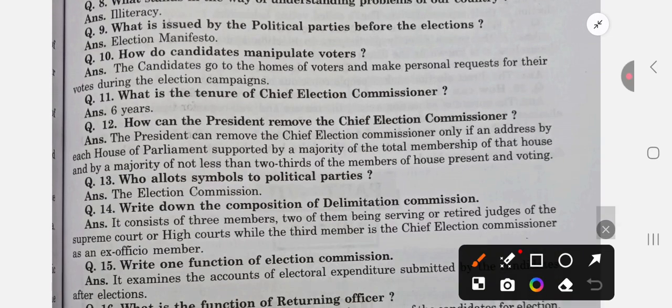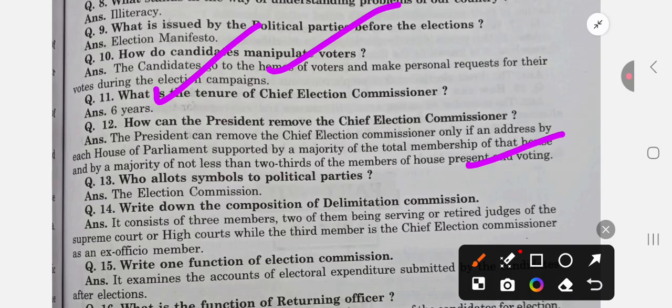How do candidates manipulate voters? Candidates go to the homes of the voters and make personal requests for their votes during the election campaign. What is the tenure of the Chief Election Commissioner? 6 years. How can the President remove the Chief Election Commissioner? The President can remove the Chief Election Commissioner only if an address by each House of the Parliament is supported by a majority of the total membership of that House and by a majority of not less than two-thirds of the members of the House present and voting.